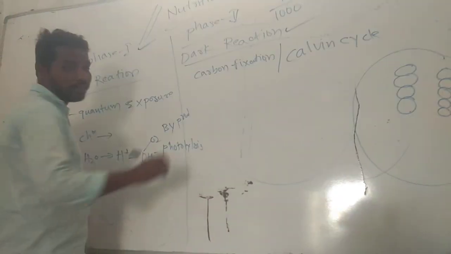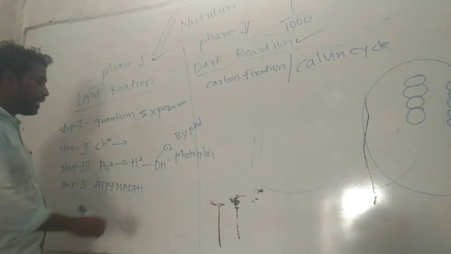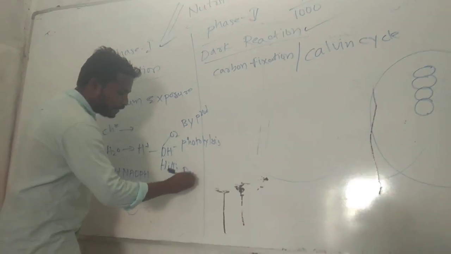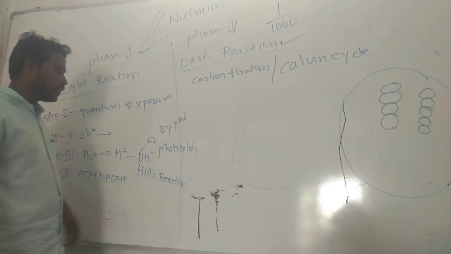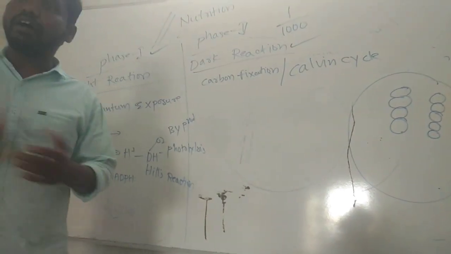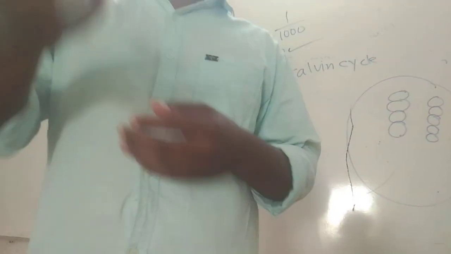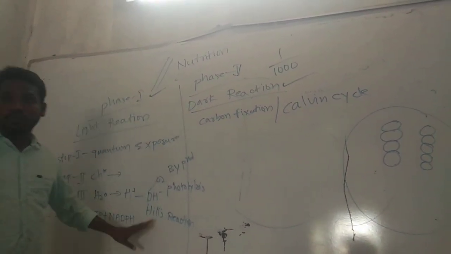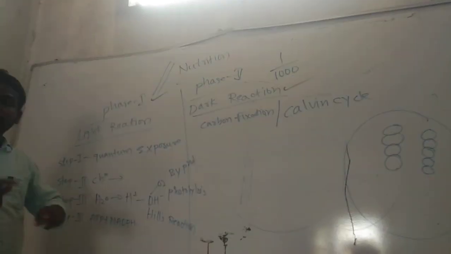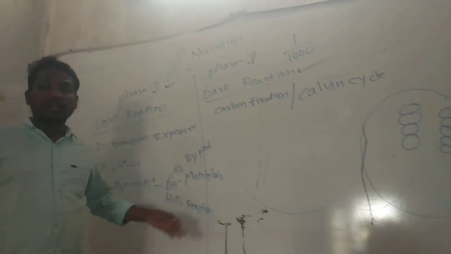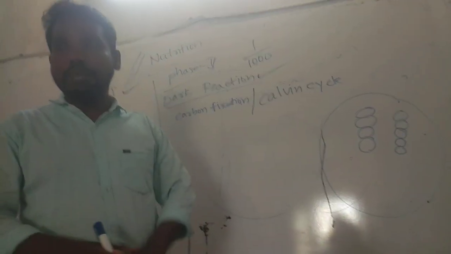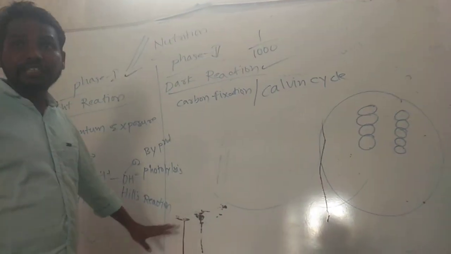We can call this photolysis, photolysis of water. Yes or no? We can also call it Hill's reaction. What is that? The third step we can call Hill's reaction. Splitting the water molecule is Hill's reaction or photolysis of water. What does Hill's reaction mean? He was a scientist who discovered the reaction taking place in the grana by using water, giving oxygen to the atmosphere. It is called Hill's reaction, the name of the scientist given as the reaction name.